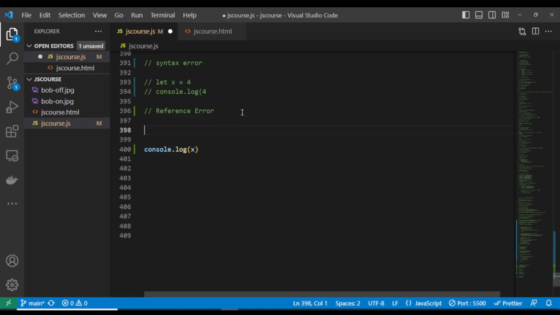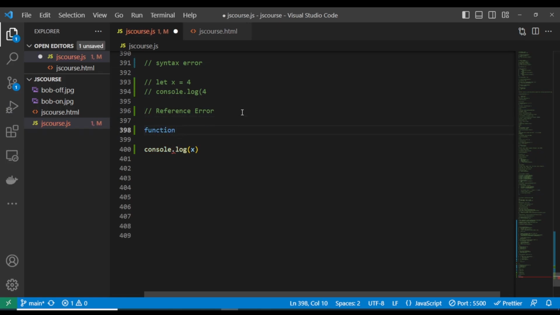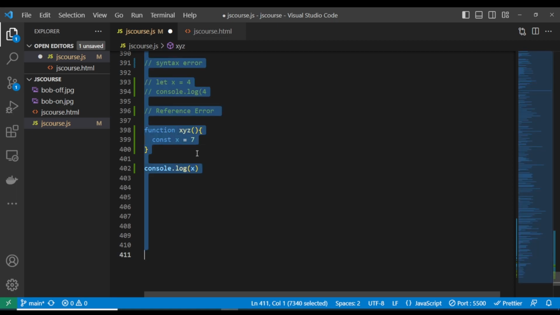And assuming we have a function, let's say function xyz, and let's declare const s equals 7.